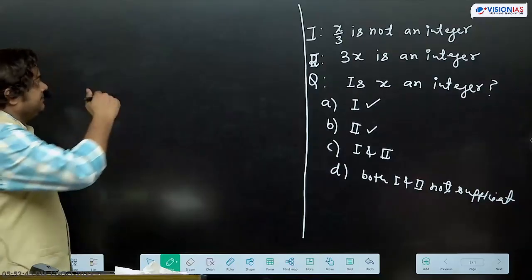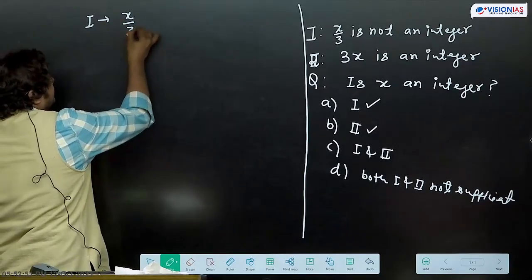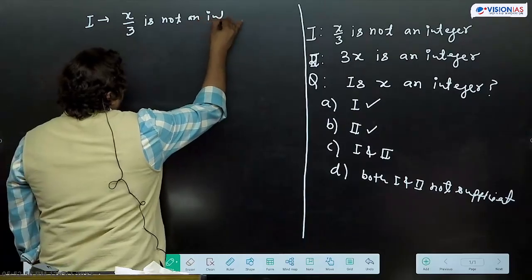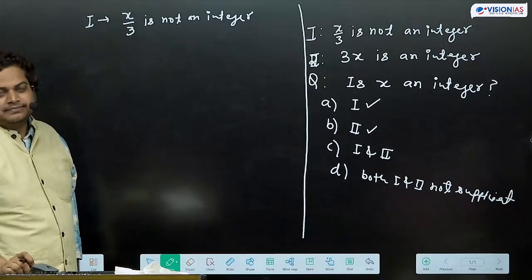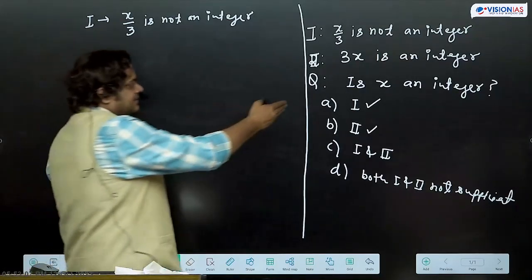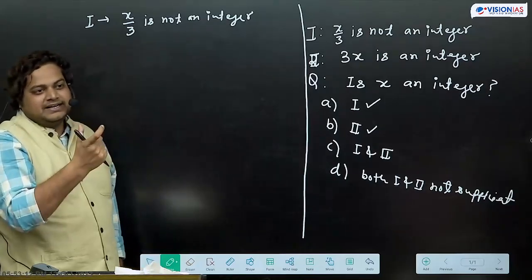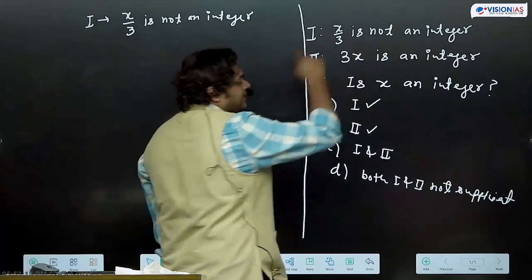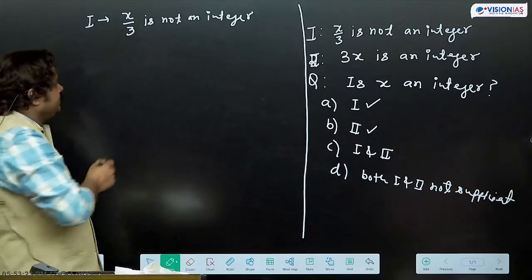If we take the first statement, x by 3 is not an integer, then what values can x take? If x takes only integer values, then the answer to this question is yes. If x is a non-integer, and x by 3 is still not an integer, then the answer is no. Then we can say we are getting the answer from statement 1. So what values can x take?